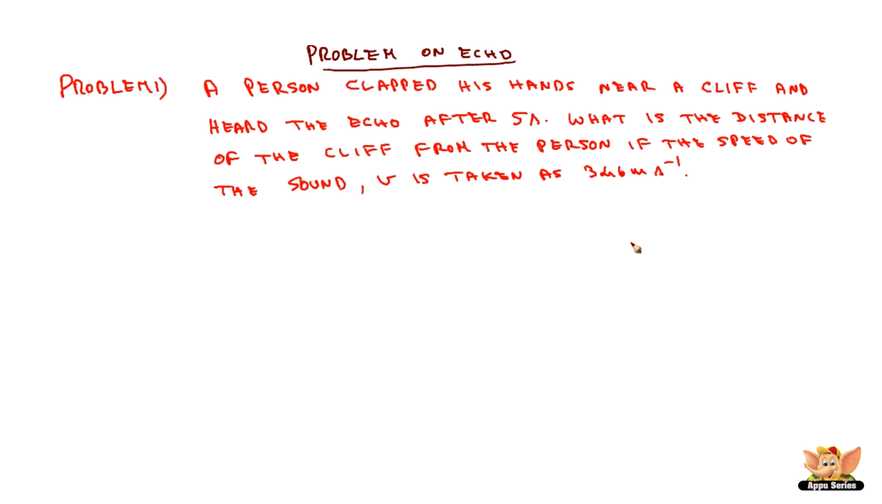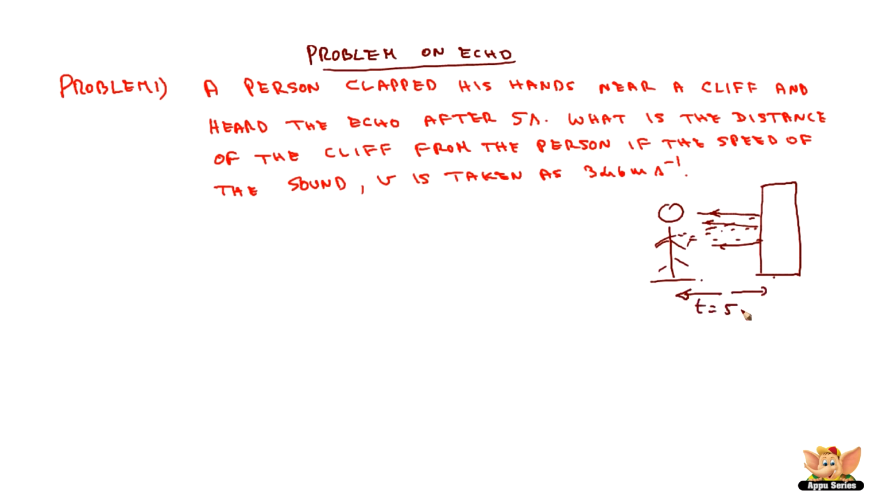Basically, a person clapped his hands near a huge cliff. What happens when he claps? That sound travels to the cliff and then it gets reflected back. Now what is given is the echo is heard after 5 seconds. So it took 5 seconds for the sound to reach the cliff and back to the person.